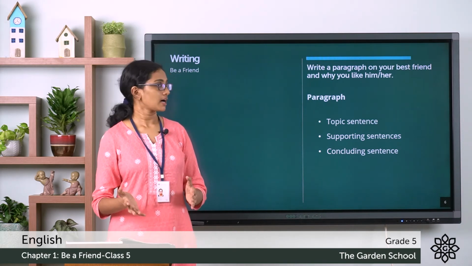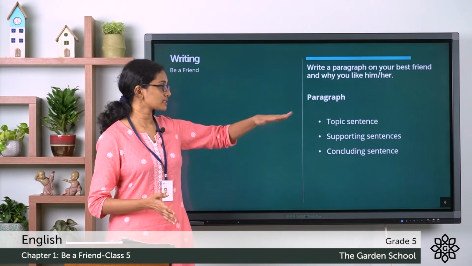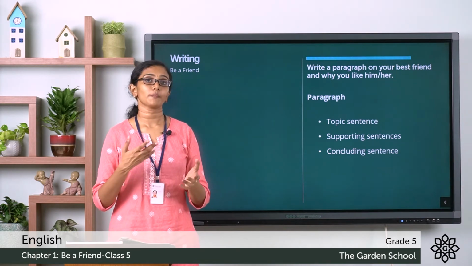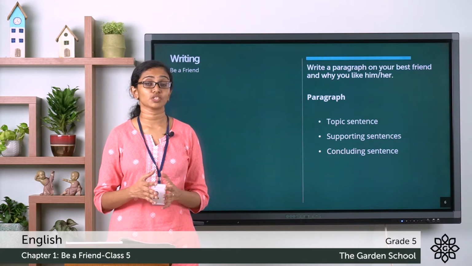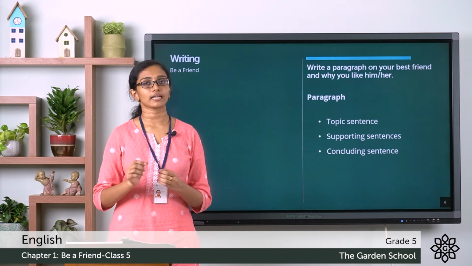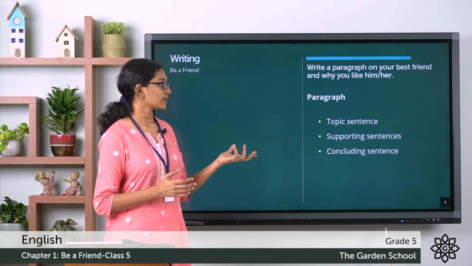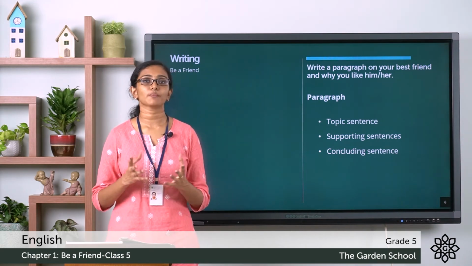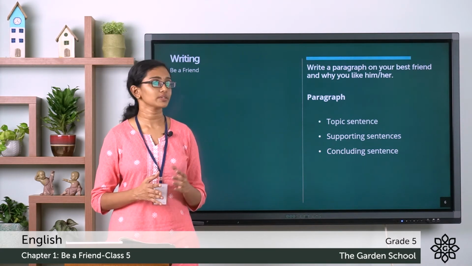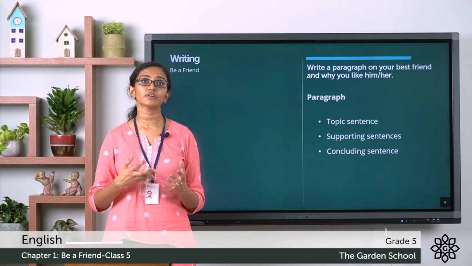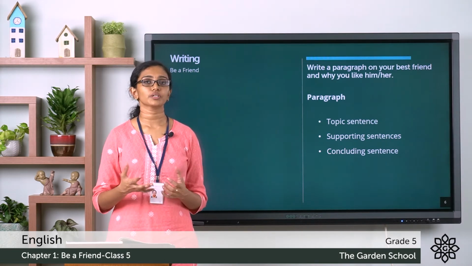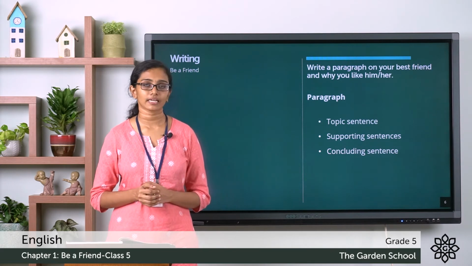So there are 3 parts to a paragraph: the topic sentence, supporting sentences and a concluding sentence. The topic sentence or the first sentence, which is the key sentence, should introduce the central idea of the paragraph. And you can have supporting sentences which support this idea, and then you have to conclude the paragraph with a concluding sentence. It should round off the central idea of the paragraph. So this is what you should keep in mind while writing a paragraph.